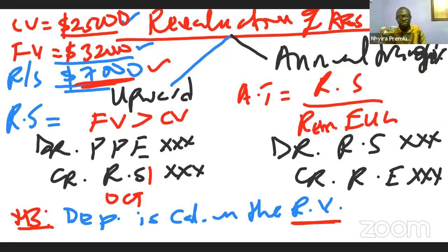Now, when I say debit revaluation surplus, it simply means we deduct it from revaluation surplus, and then we add it to the retained earnings in the statement of changes in equity. Does it make sense? So this is how we deal with the annual transfer. Remember, I said it is not all the time that this is done. It is only done when the entity has adopted to do so, or when in the question the examiner says we should do that. Then we will say that we will do this annual transfer in relation to that.